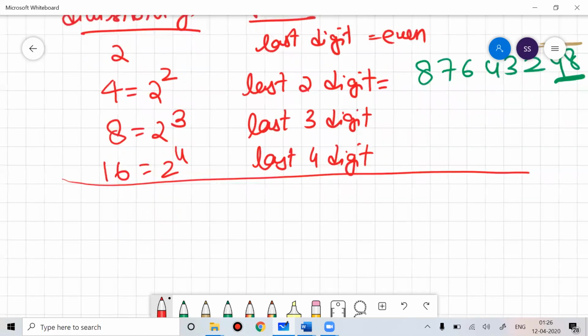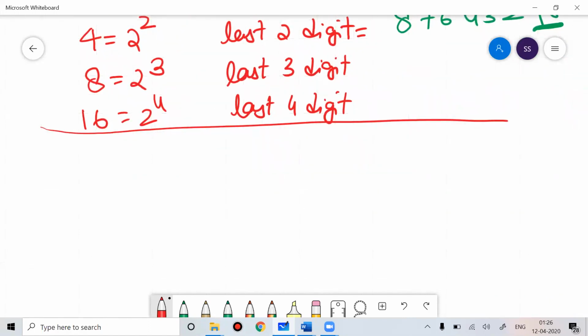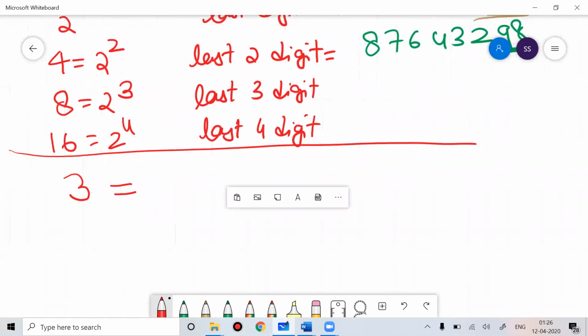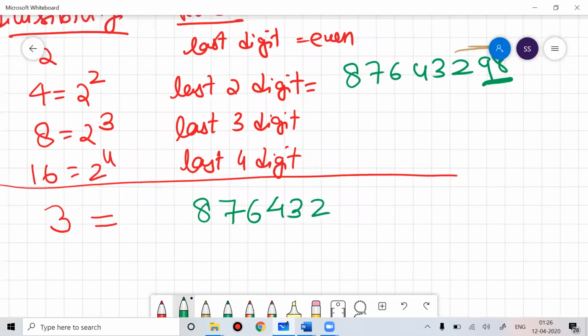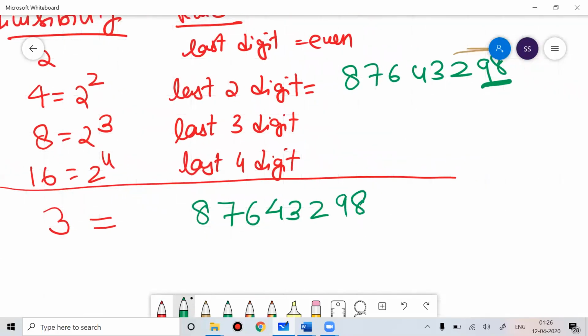Now going further, if I talk about the divisibility of 3, what do we do? We simply see the sum of digits. So if this number is 8, 7, 6, 4, 3, 2, 9, 8, I'll simply do the sum of the digits. 8 plus 7, 15, 15 plus 4, 19... 47.